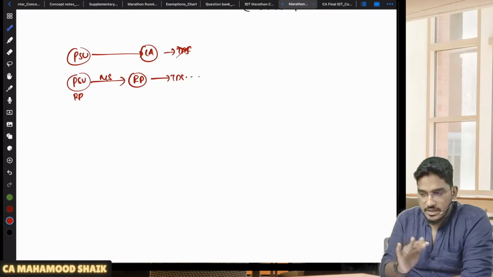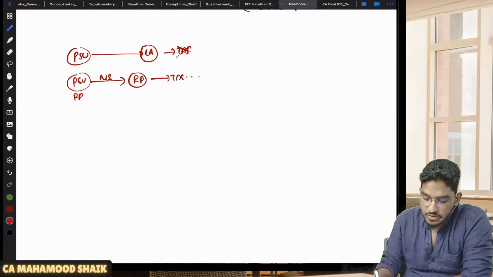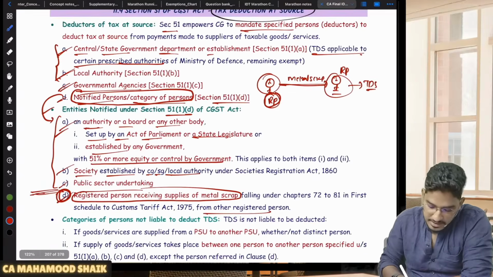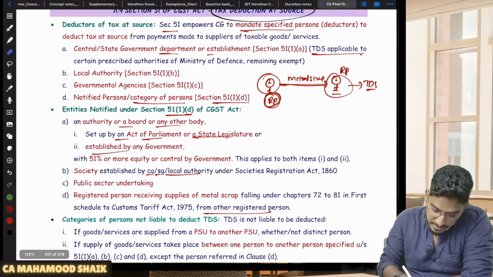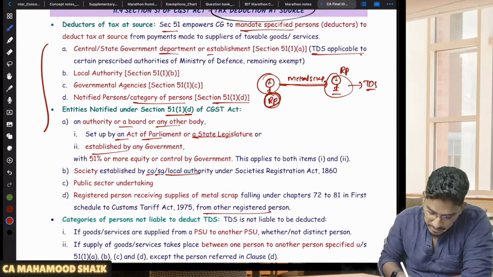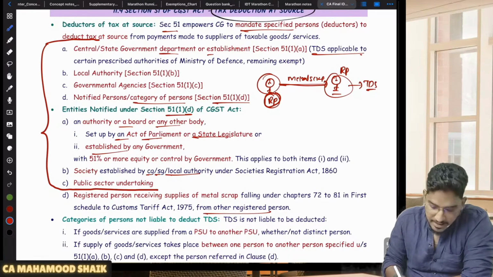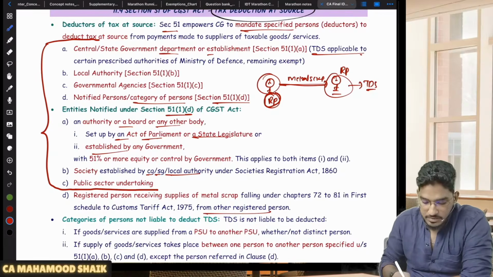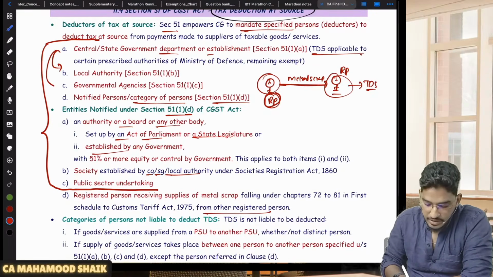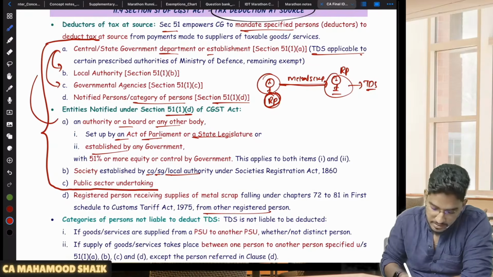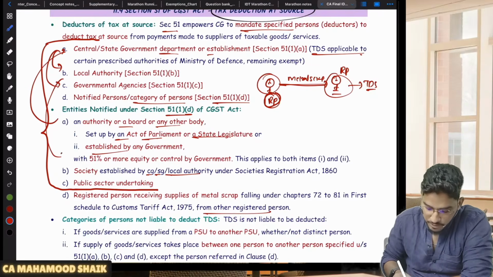So among these entities only, we have seen the notified persons list, right? What they are trying to say here is, if the supplier and recipient both fall under the list, not the last one, that means one department is making supply to a local authority, or they are making supply to a government agency, or this authority is making supply to them, or they are making supply to a PSU.